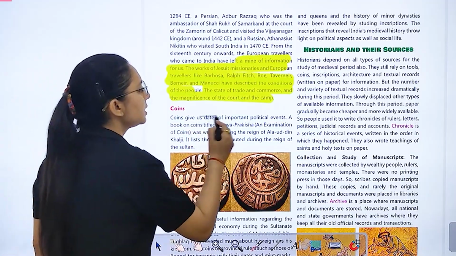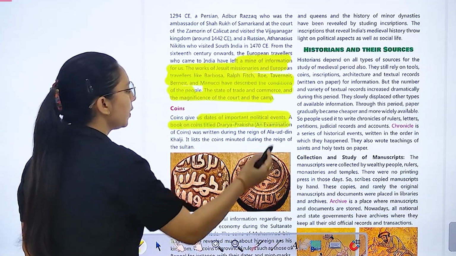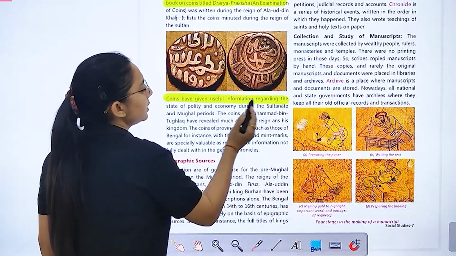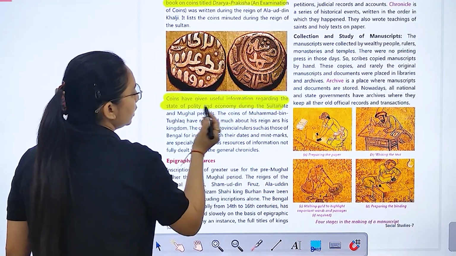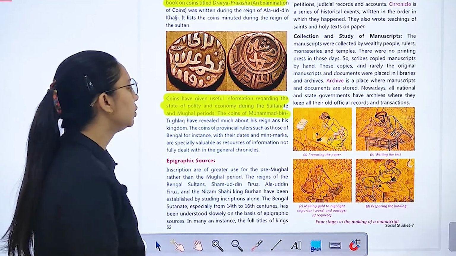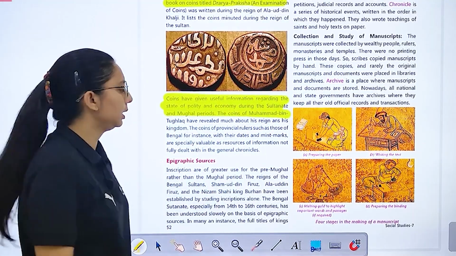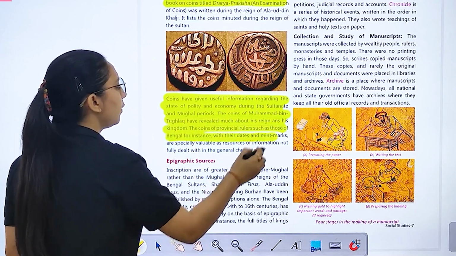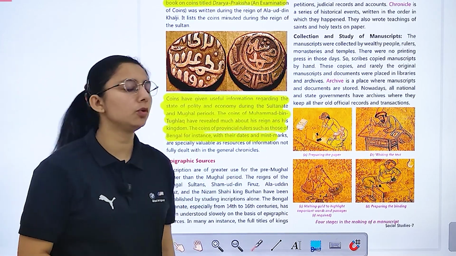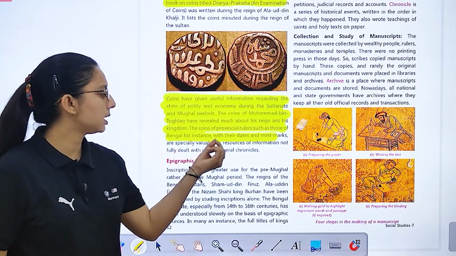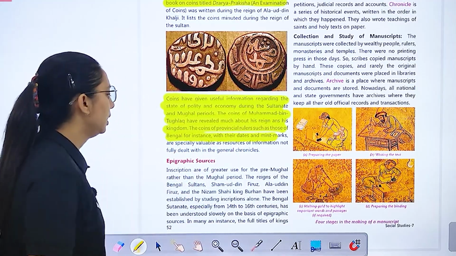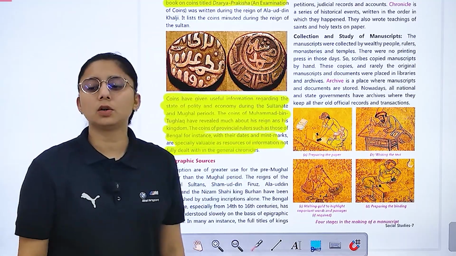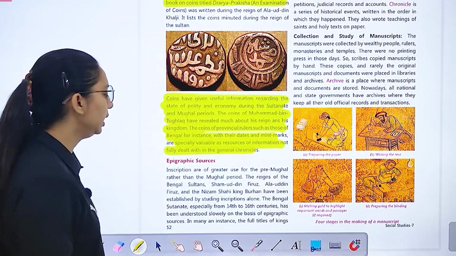Now coins, it gives us dates of important political events. A book of coins जिनका नाम है दराया परीक्षा, मतलब an examination of. Now coins give us useful information regarding the state of polity and economy during the Sultanate and the Mughal period. जो coins थे मोहम्मद बिन तुगलक के, it has revealed much about this regime and his kingdom. The coins of provincial rulers, like we have those of Bengal, for instance, with the dates and mint marks, are especially valuable as source information, not fully dealt with in the chronicles. ये chronicles के साथ deal नहीं करती.